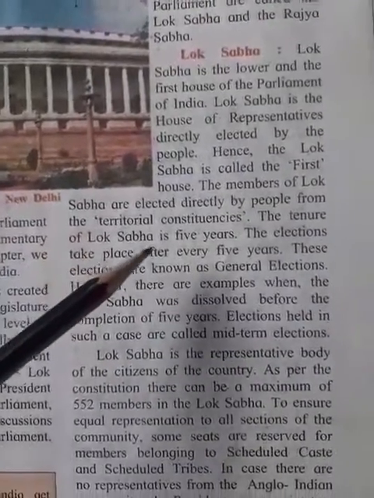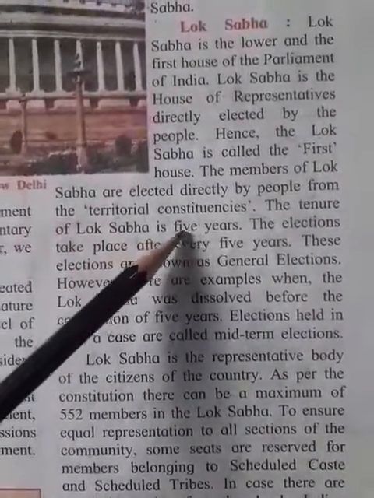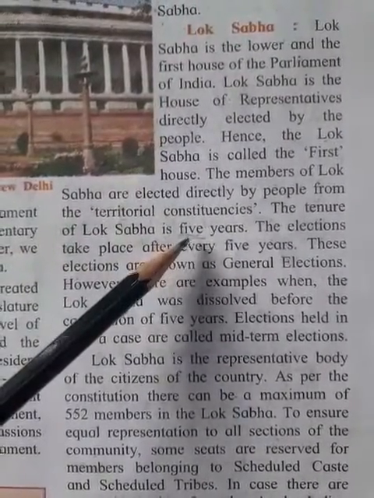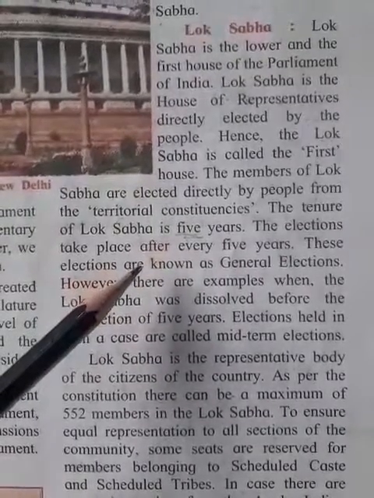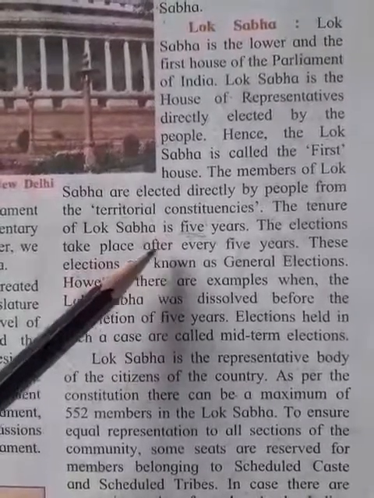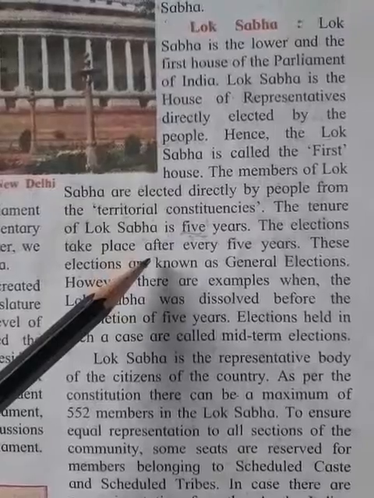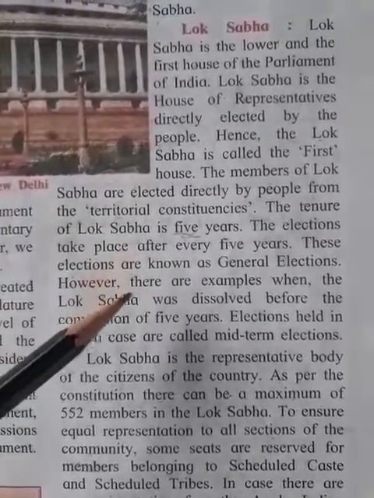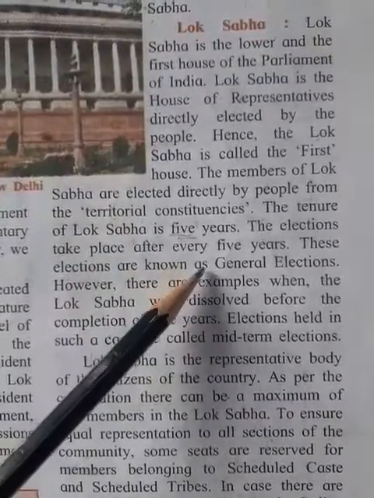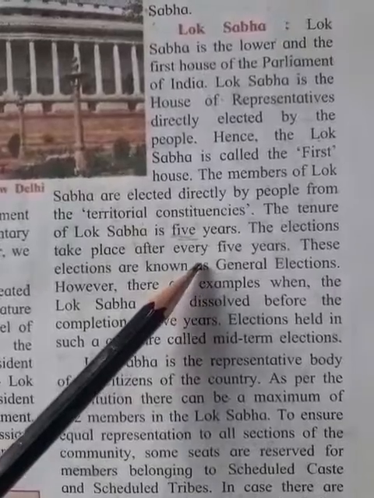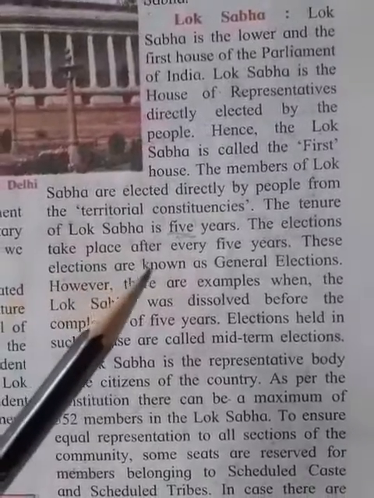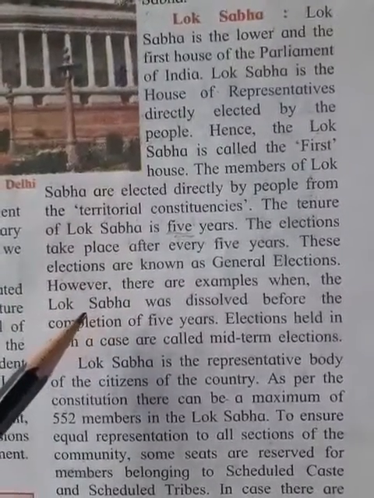The tenure of Lok Sabha is 5 years. The duration of Lok Sabha is 5 years, and the elections take place after every 5 years. These elections are known as general election, right? The elections for Lok Sabha take place after every 5 years, and these elections are known as general election.